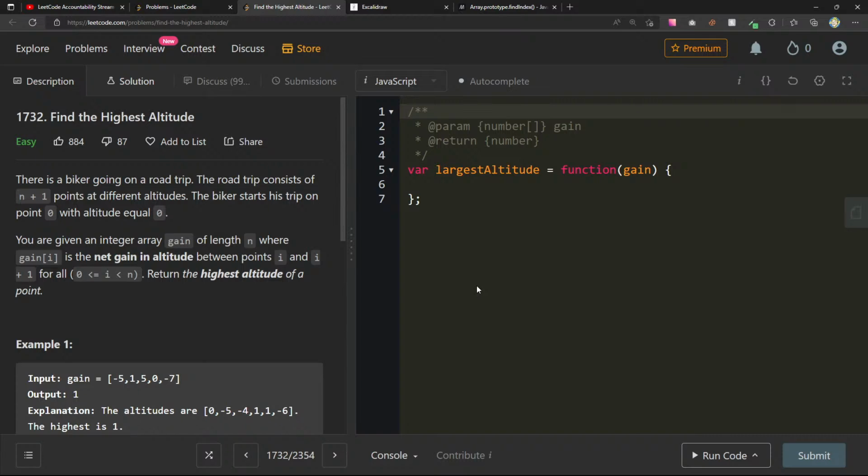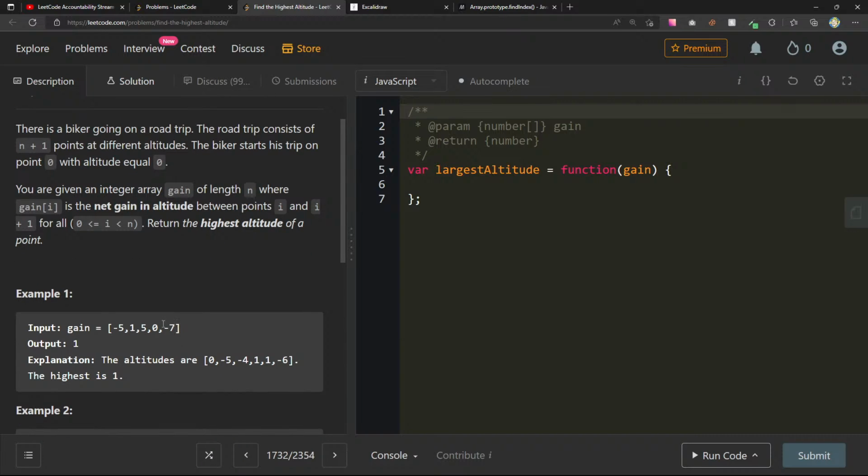Okay, so there's a biker going on a road trip. The road trip consists of n+1 points at different altitudes. The biker starts his trip on point 0 with altitude equal to 0. You're given an integer array gain of length n, where gain[i] is the net gain in altitude between points i and i+1. Return the highest altitude of a point.